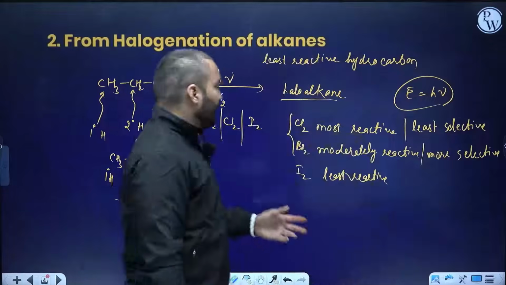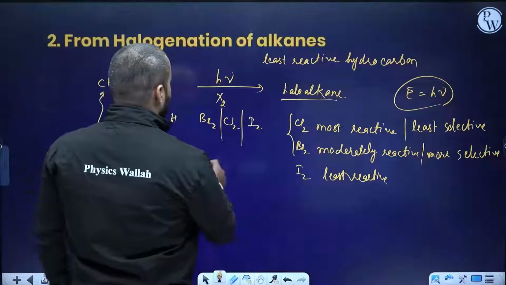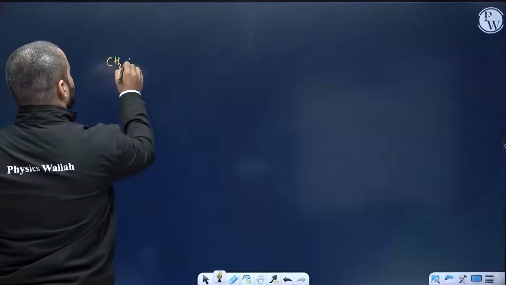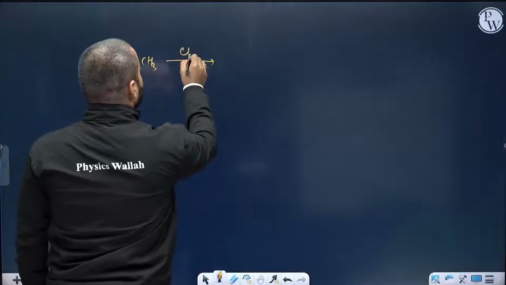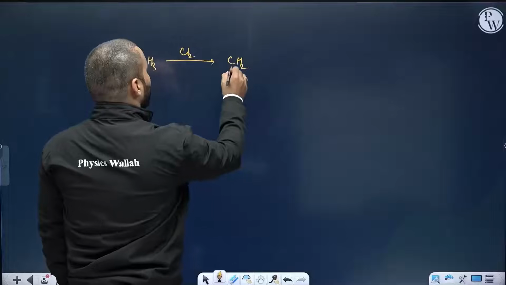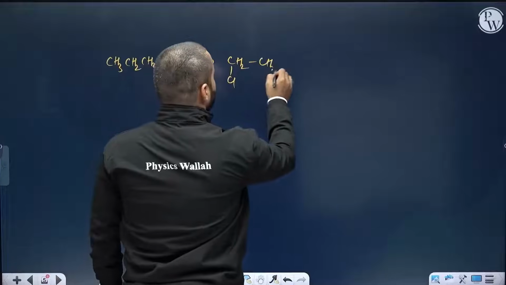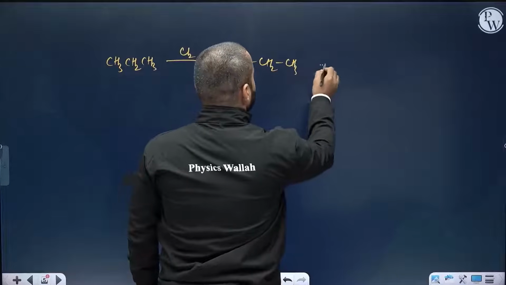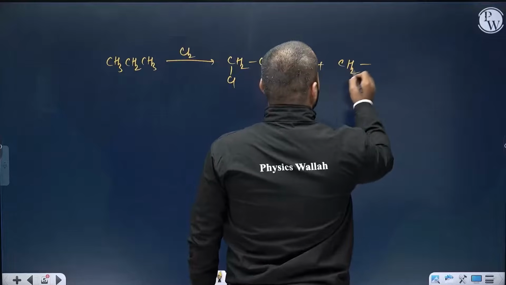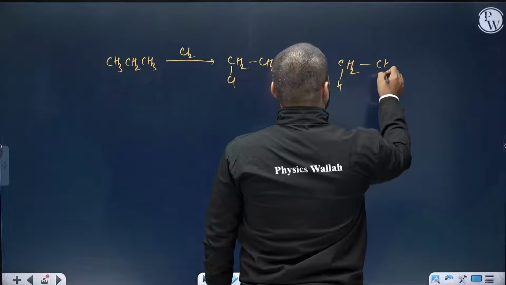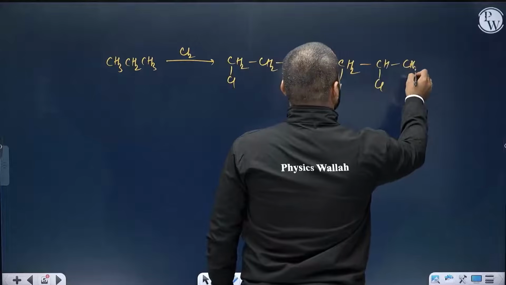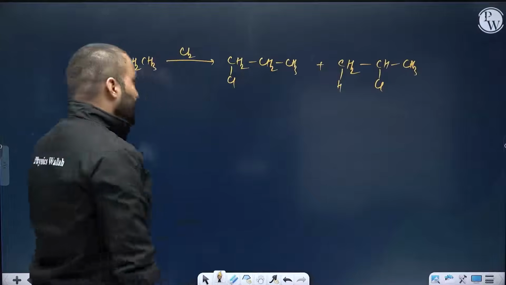So hence I can say that, based on CH3, CH2, CH3, if you react it with Cl2, you will get a mixture of products. Plus there is a CH2 with hydrogen already present, this becomes CHCl and this is CH3. You will get a mixture, right?